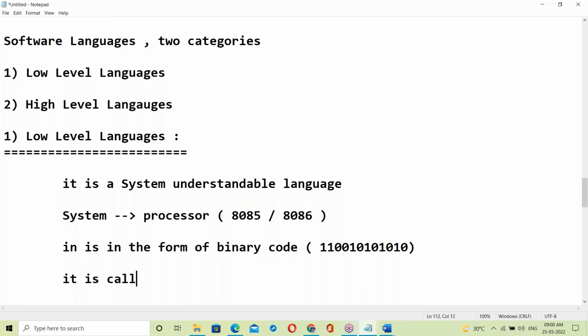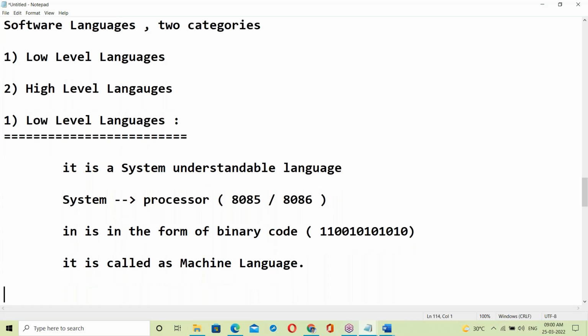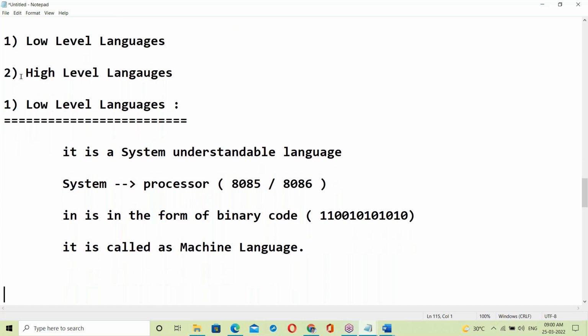Yes, it is called as machine language. It's called as machine language.